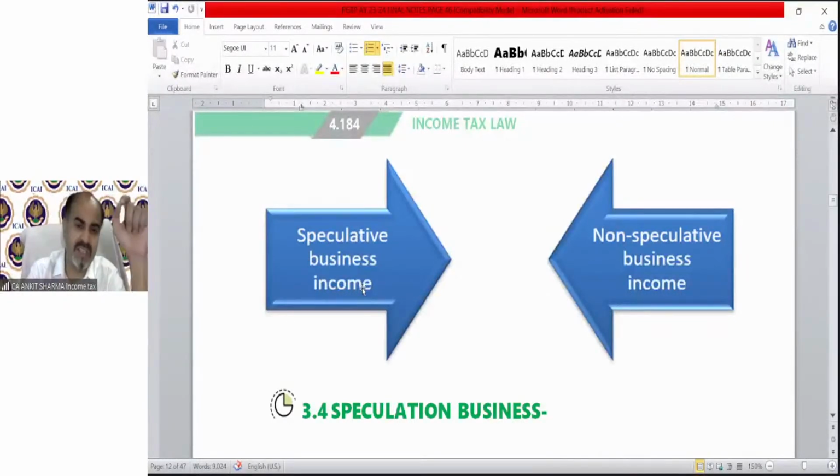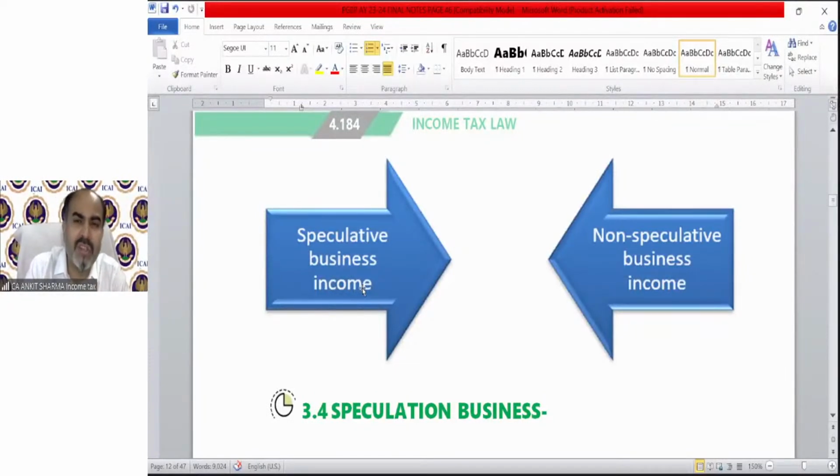But if there is a business in which there is no physical delivery, like intraday share trading via a demat account, we book shares and sell them, and we have no intention to take ownership of that share. We do that on the same day. We book the share purchase in the morning, and before the closing of the day, we sell it out. On the purchase we do not take physical delivery, and even in the sale there is no physical delivery because the share does not form part of my demat account. So that kind of intraday trading will be treated as speculative business income.